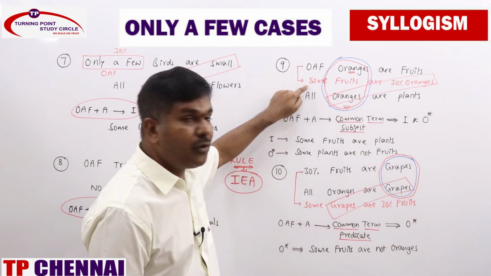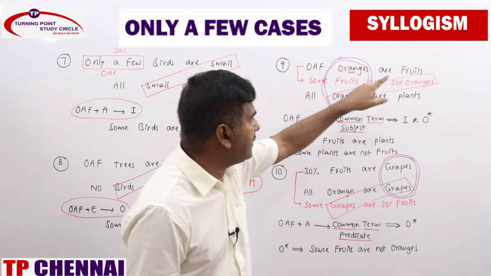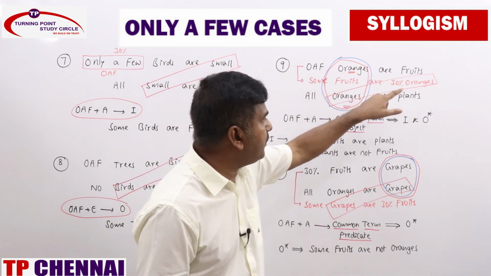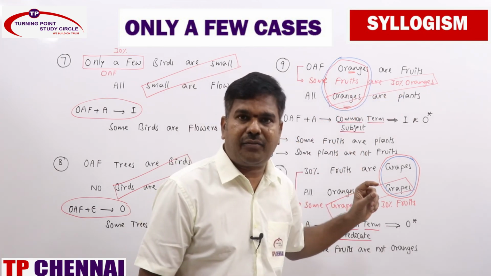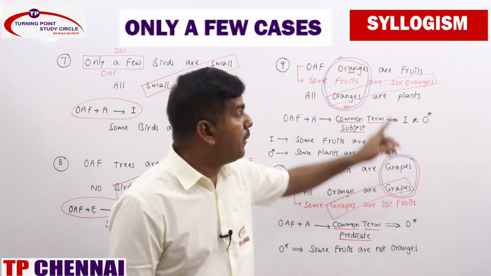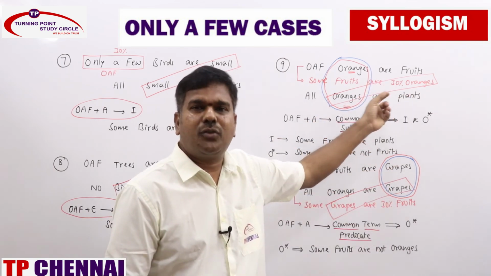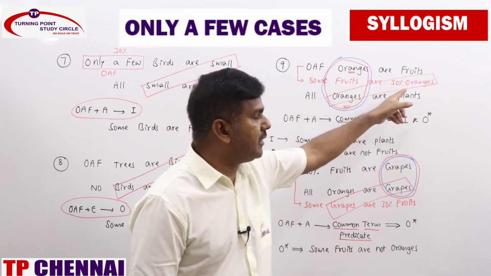Now, can you find out the difference between these two statements, ma'am? It's only a few oranges are fruits, but some fruits are 30% oranges, or some fruits are only a few oranges. Can you find the difference? It's nothing but only a few reverse case. Predicate, you must be careful. So to make a unique one, I just mentioned some fruits are 30% oranges.